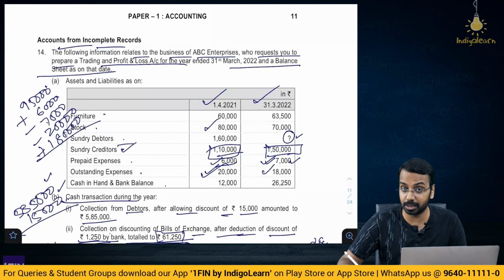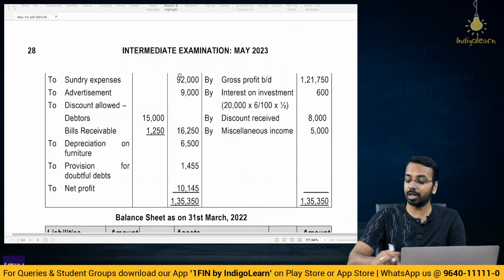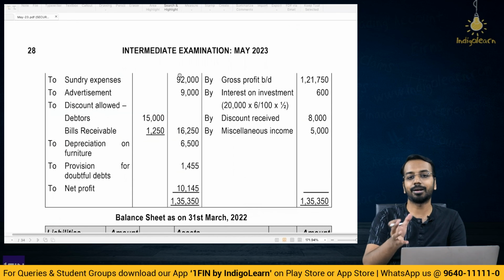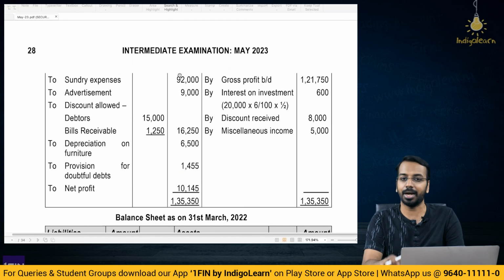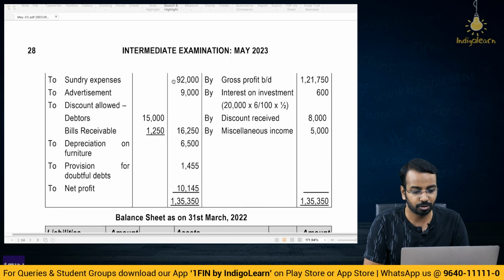So 95 plus 6 101, minus 7 94, then minus 2 92,000. So 92,000 is the expense for the period. This you can calculate by preparing a combined expense account as well, including opening outstanding, closing outstanding, opening prepaid and closing prepaid, that we have already discussed, right? Discussed in the class. So 92,000.